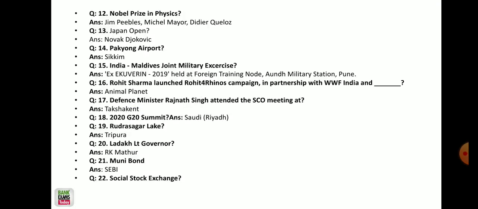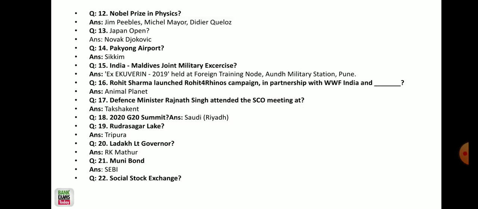So let's move forward. The Nobel Prize in Physics: Jim Peebles, Michael Mayor, and Didier Queloz. And who won the Japan Open? It's Novak Djokovic. And the Pakyong Airport is in Sikkim. And again, a lot of questions from joint military exercises. I already told you, please read the right sidebar. So these are the questions repeated.